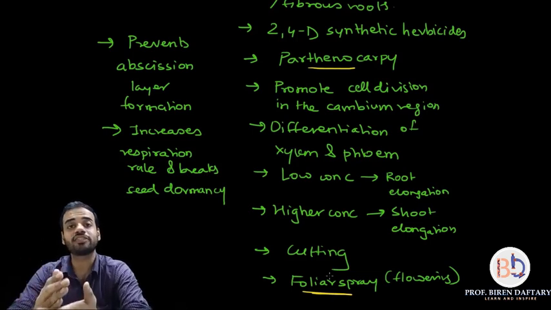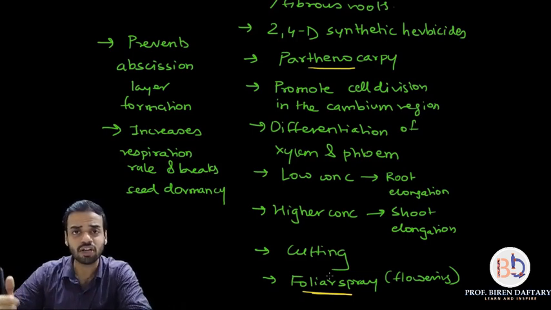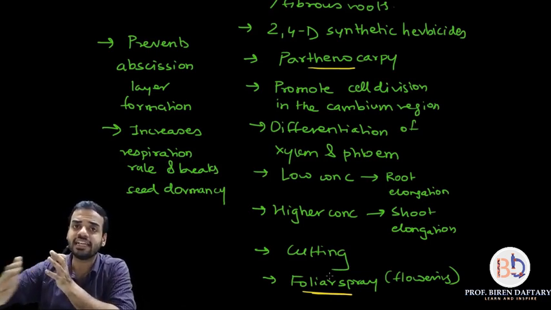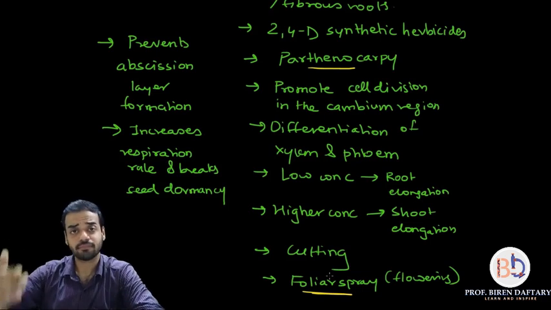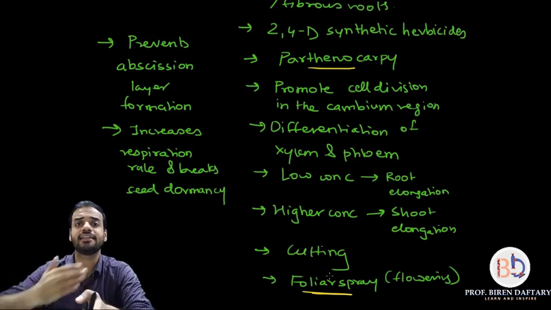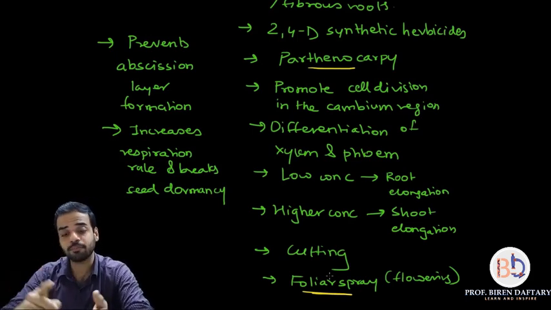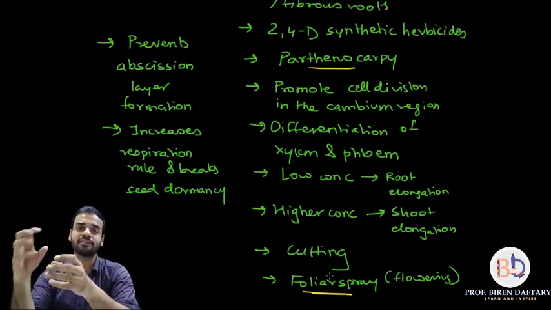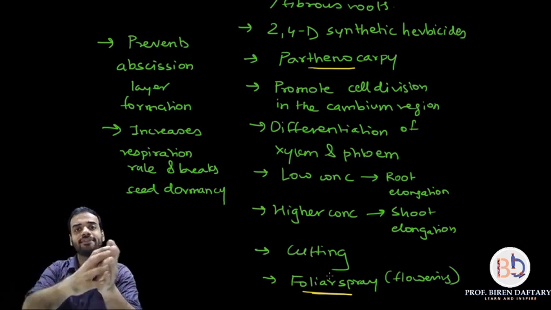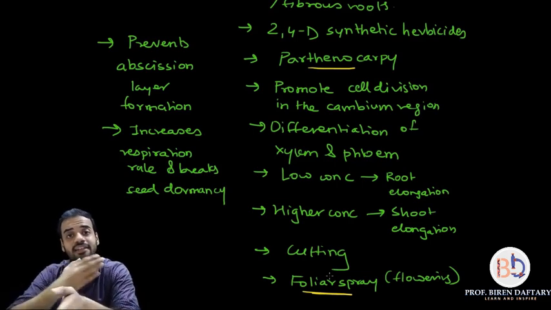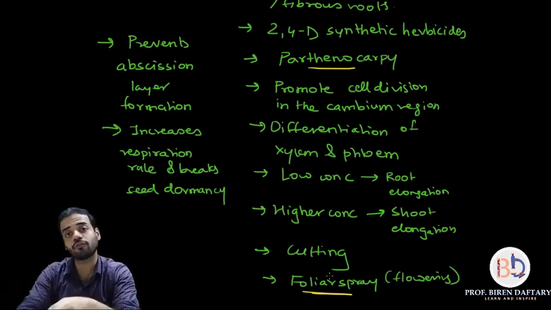You can also say that the senescence is delayed. I have not written the word over here. There is a word called senescence. Senescence means aging. So auxins basically delay the aging. The plants live for more time. The abscission layer, or the layer which falls off, is delayed. Why is this important? See, fruits also fall off trees, right? When fruits are ripe, they form the abscission layer and then that part falls off and you can eat those fruits. So when you add auxins, again that abscission layer will be delayed, so fruits will not fall off quickly.